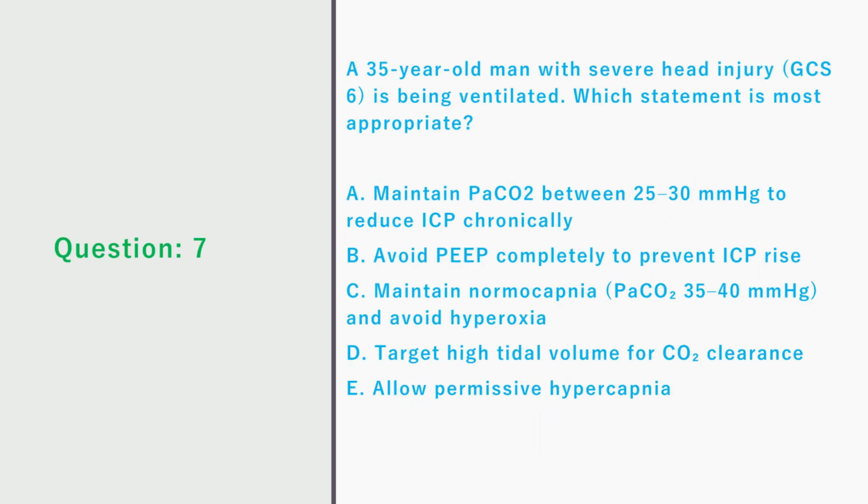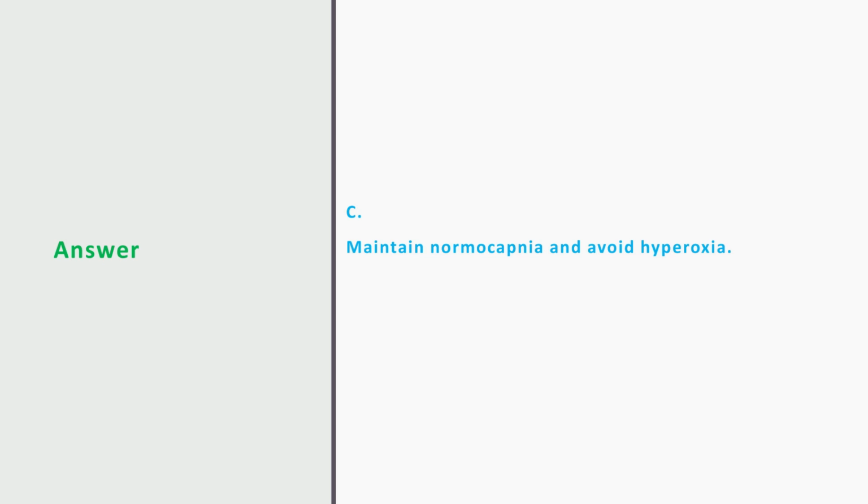Question 7. A 35-year-old man with severe head injury, GCS 6, is being ventilated. Which statement is most appropriate? A. Maintain partial pressure of carbon dioxide between 25 to 30 mmHg to reduce intracranial pressure chronically. B. Avoid PEEP completely to prevent ICP rise. C. Maintain normocapnia and avoid hyperoxia. D. Target high tidal volume for CO2 clearance. E. Allow permissive hypercapnia. Correct answer is C. Maintain normocapnia and avoid hyperoxia.